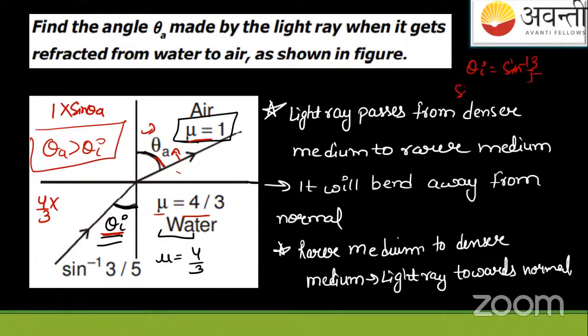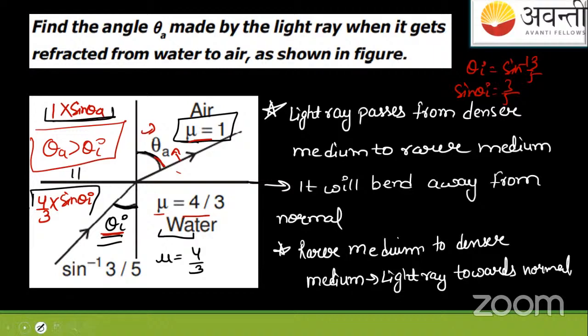So I will write sine theta I is equal to 3/5. Now compare both of these things.